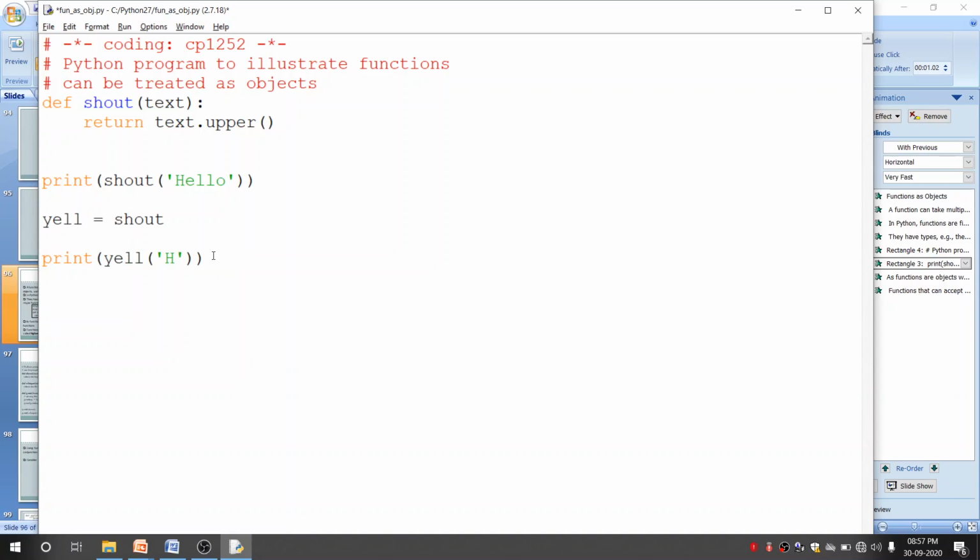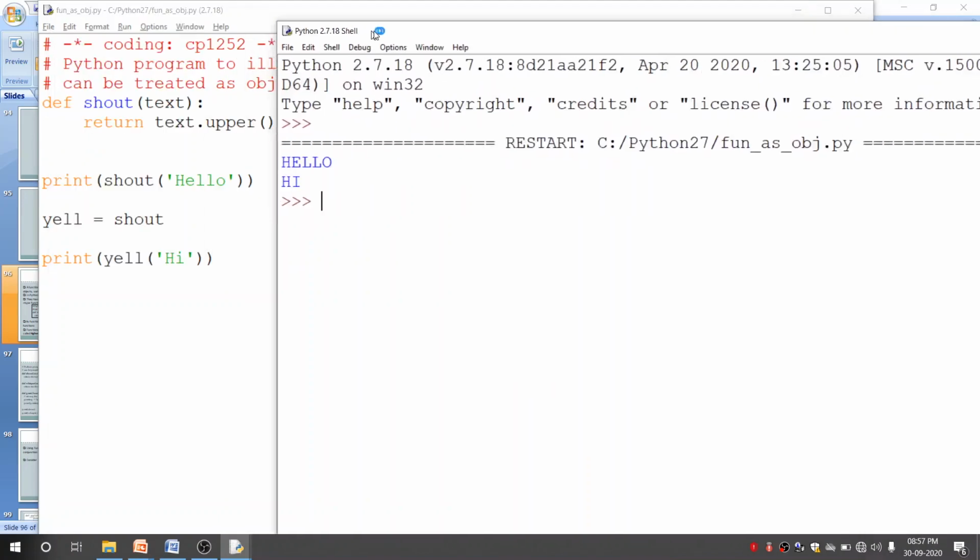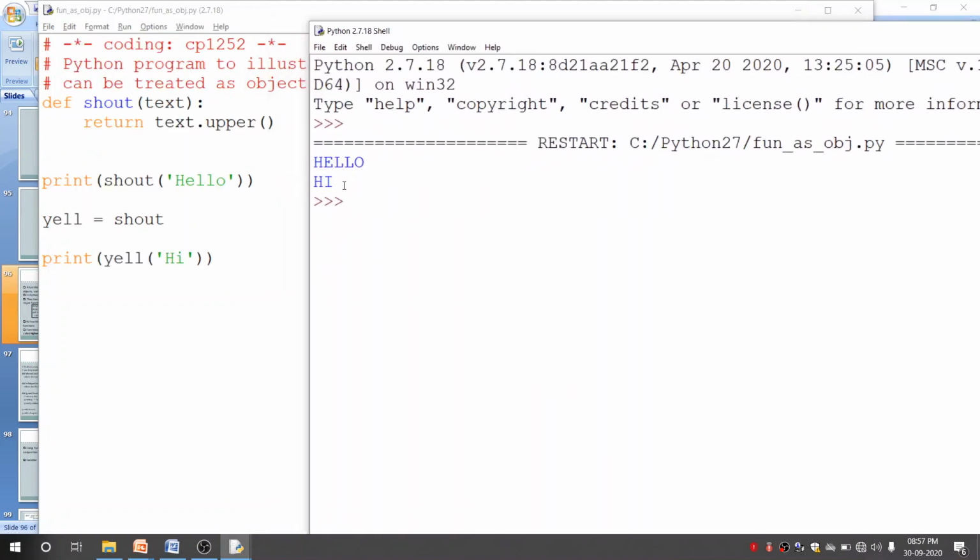I'll just change the value. Instead of hello, I'll say hi. So let me show you the output of this. When I execute, you can see it is printing hello first, and then it is printing hi. That simply means both shout and L are calling the same function.